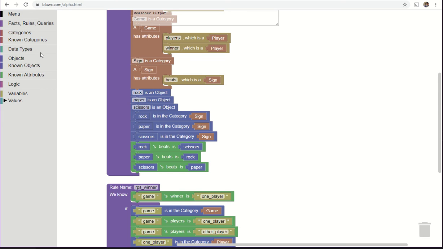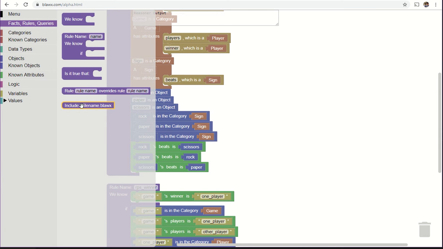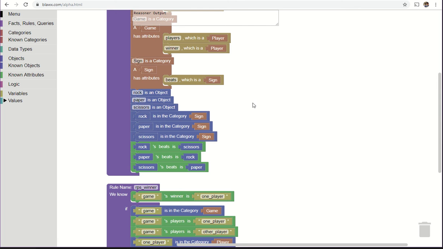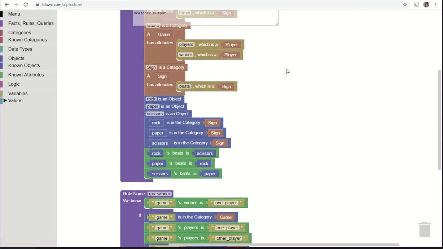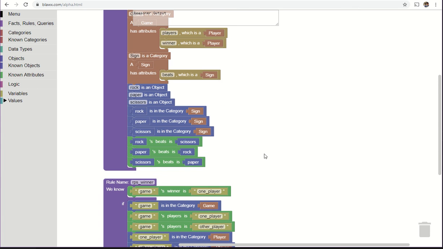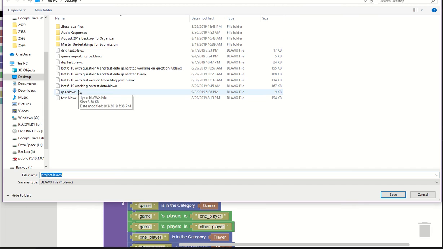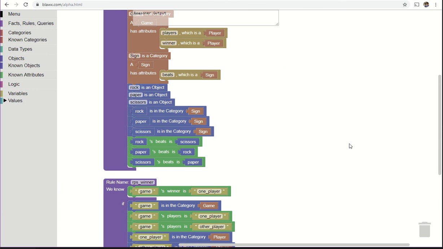But the most important feature that has been added is the include block, which you can see here. This block gives you the ability to reuse rules that someone else has made available in a Blawx file over the internet. So, for example, this is a rule set that I created that sets out the rules of rock, paper, scissors. Using the menu save workspace command, I can save this to a file called rps.block. Then someone else can use that set of rules.